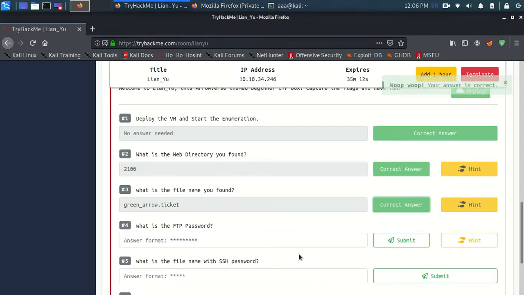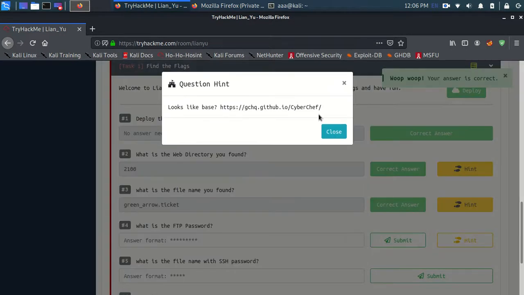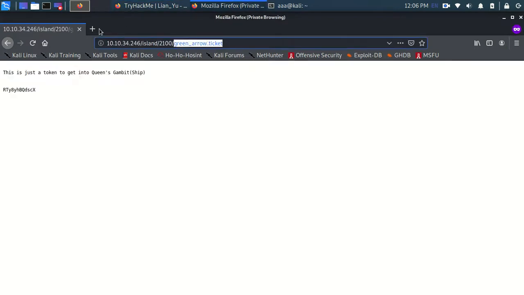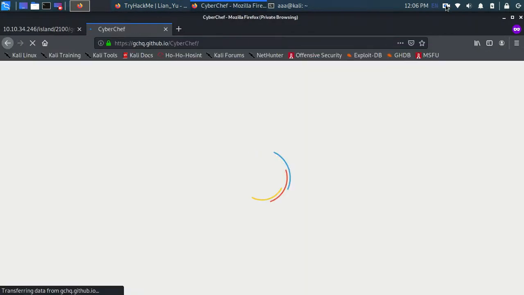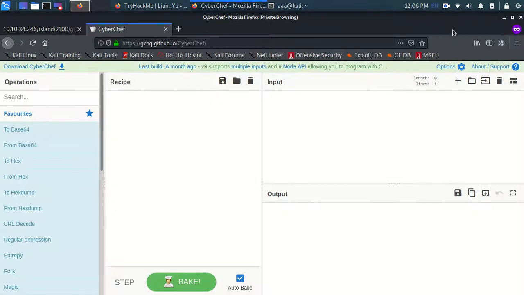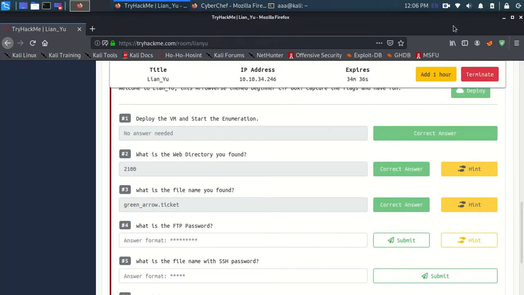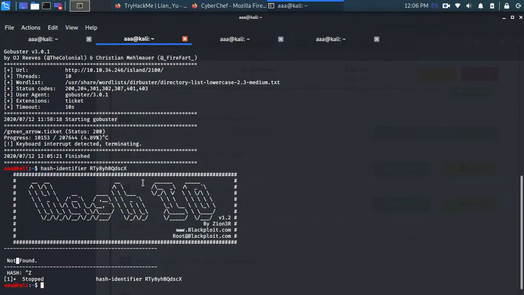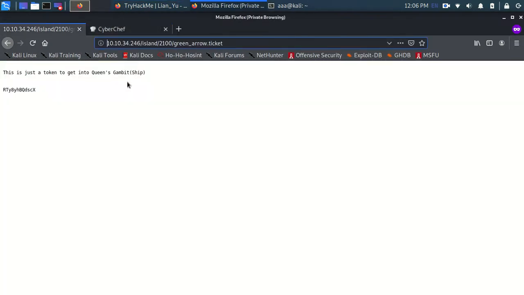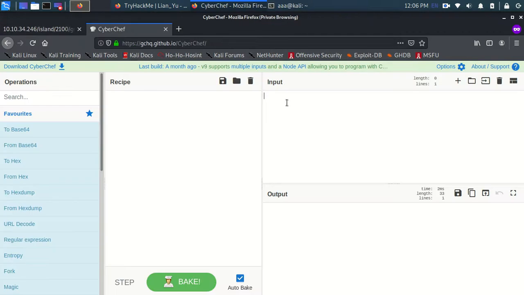And what is the FTP password? They're telling us to go to this website, and now I'm going to paste this over here, not this, sorry, this thing, this password, this text which we got. Let's paste it as input and convert this.